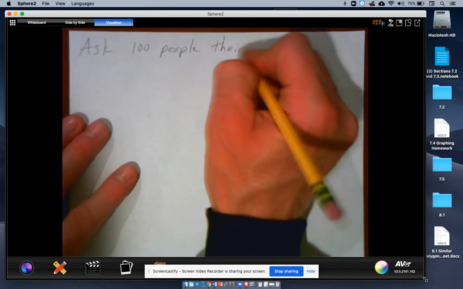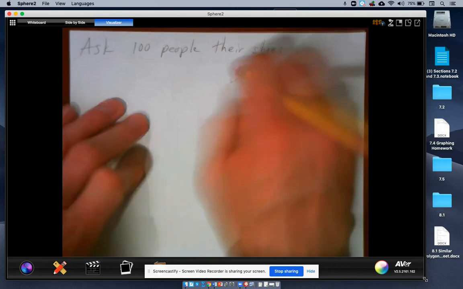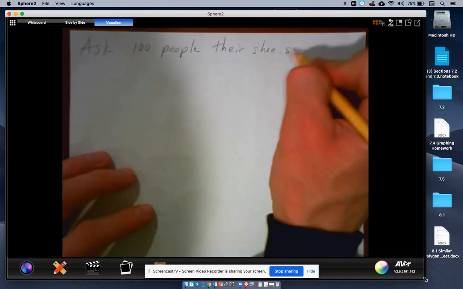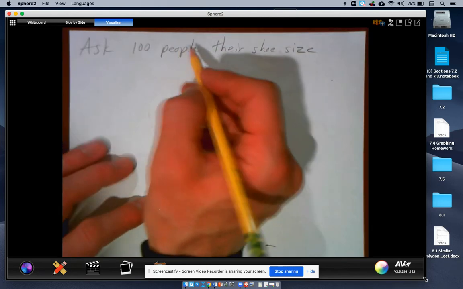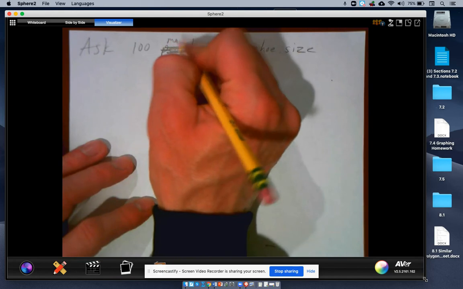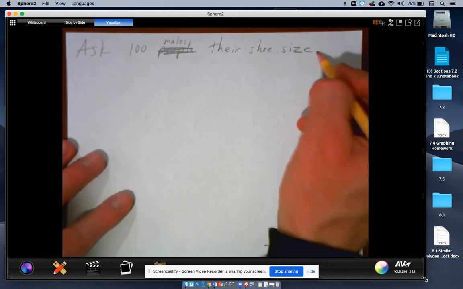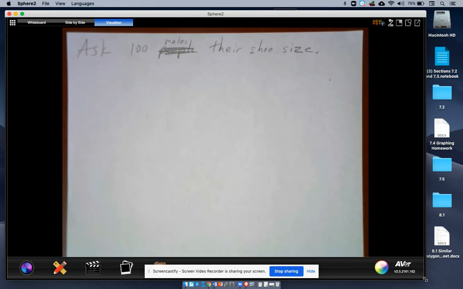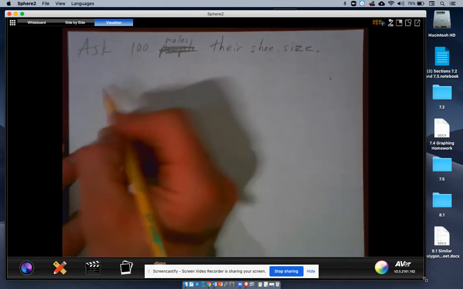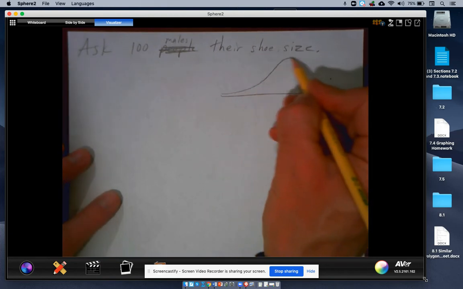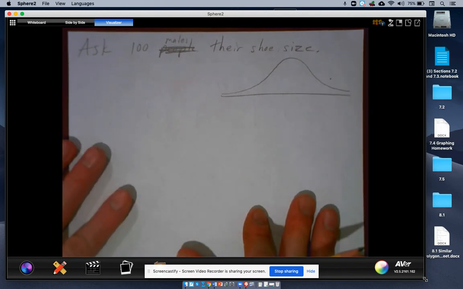Their shoe size. And let's make it even better, because if I ask 100 people, I have males and females with different shoe sizes. So I ask 100 males their shoe size, assuming that you can group people into males and females. I know we talked in class about breaking apart by gender, so we don't want to offend anybody.